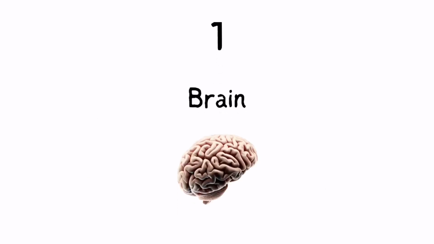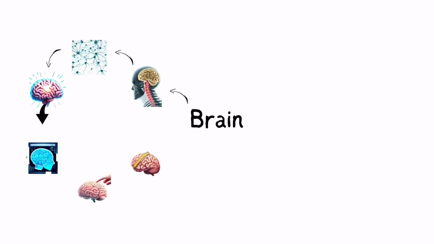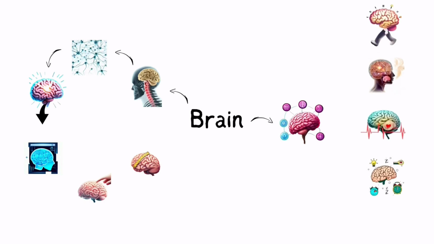1. Brain. The brain is a term that refers to the organ that is part of the central nervous system and consists of billions of neurons and blood vessels. The brain is a physical thing that can be seen, touched, and measured using various techniques such as MRI or EEG. The brain is responsible for controlling many functions of the body, such as movement, breathing, heartbeat, sleep, and temperature